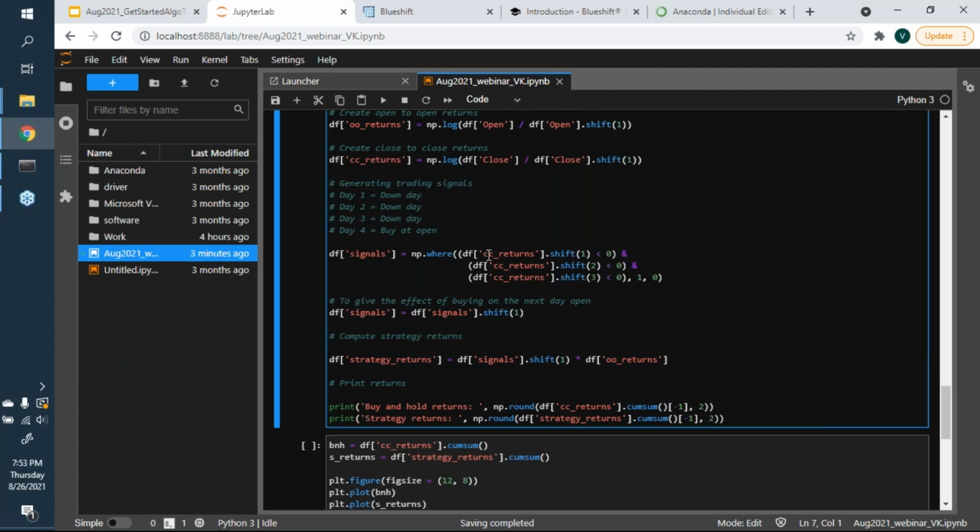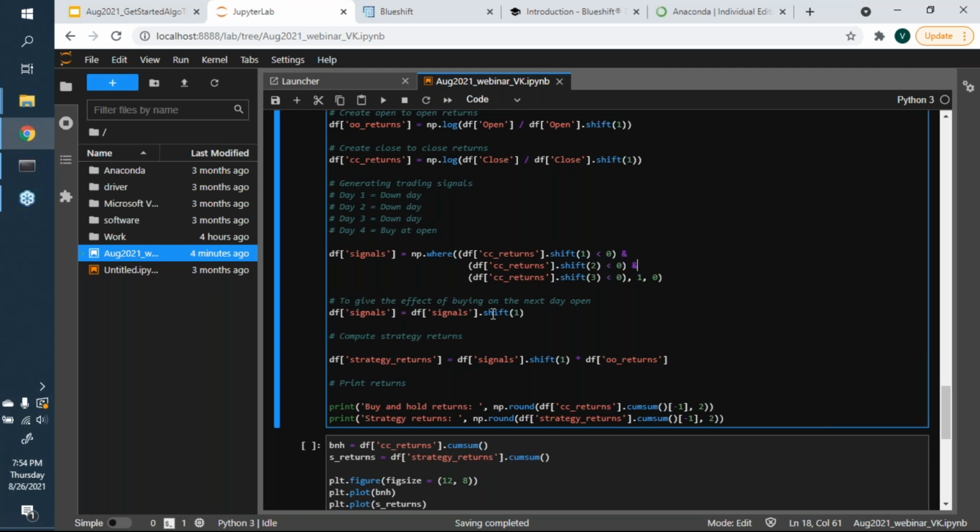So I'm saying that I need these returns to be less than 0 for yesterday, for the day before yesterday, and the day before that. And you'll notice I've used the ampersand operator. So what that tells you is all 3 conditions need to be satisfied. So yesterday's returns and the day before yesterday's returns and the day before that, all 3 days need to be negative. If that is so, I encode it as 1, else I encode it as 0. So I create this new column called signals, and so I get the signal on a specific day.